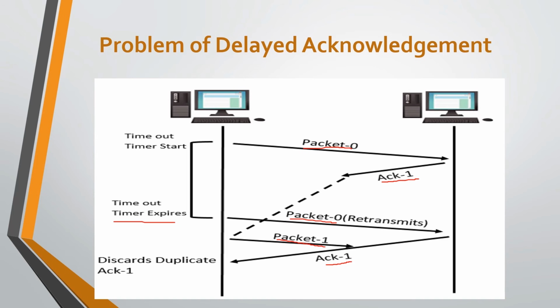When the second acknowledgement reaches the sender, it rejects the duplicate acknowledgement because it already sent the packet having sequence number 1. In this way, the delayed acknowledgement is handled by stop and wait ARQ.